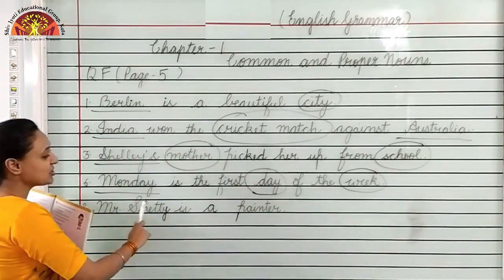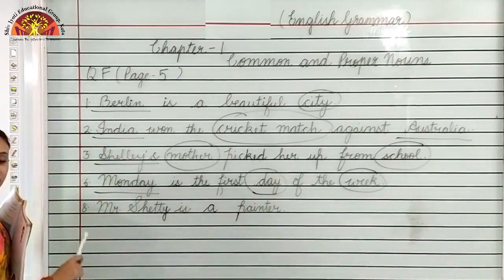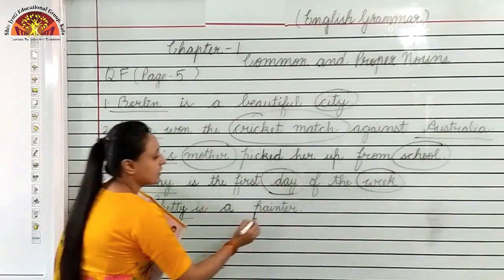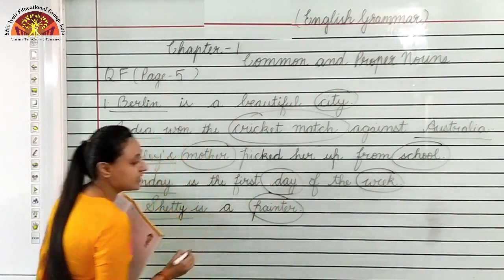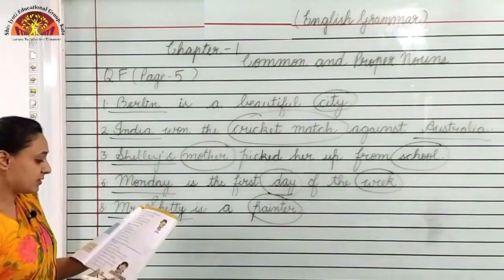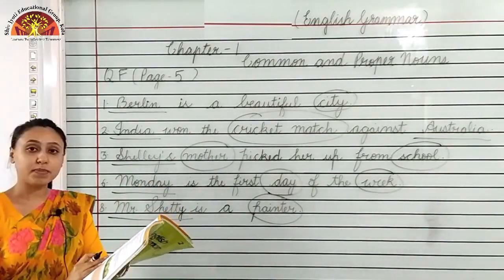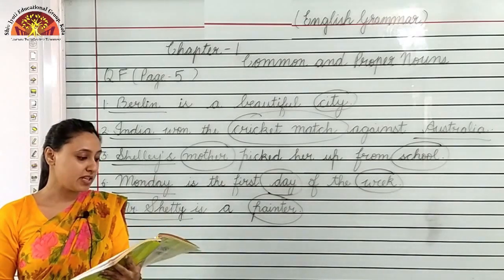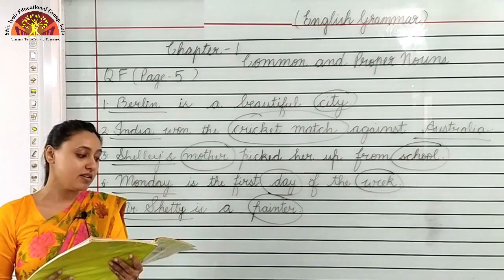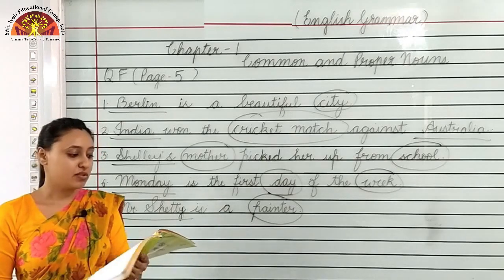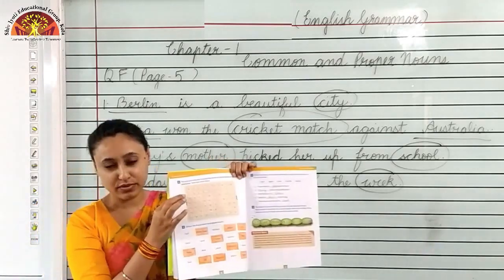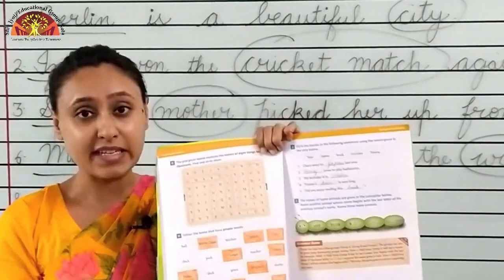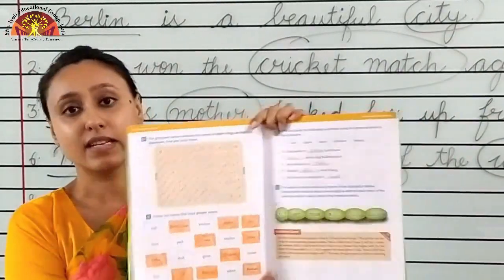Number 8, Mr. Shetty is a painter. Mr. Shetty is the name of a person, so it is a proper noun, underline it, then circle painter. Painter is a common noun. Okay children, now turn to page number 6, question G. The grid given below contains the name of 8 things we find in a classroom. Find and circle them. So, a grid is given to you. You have to find 8 things that you see in your classroom and circle them.